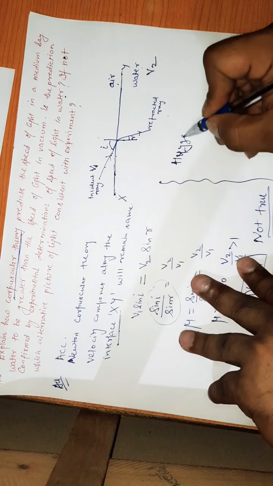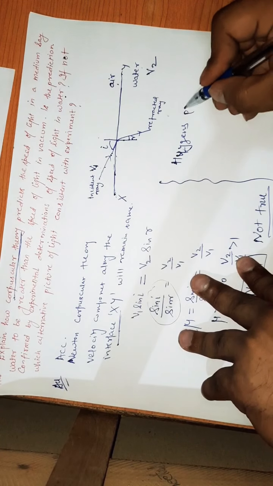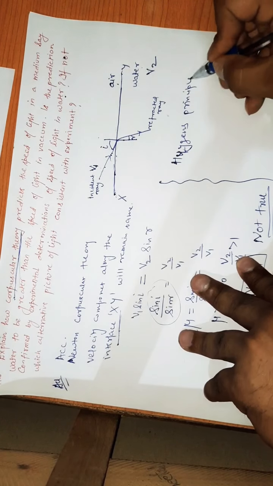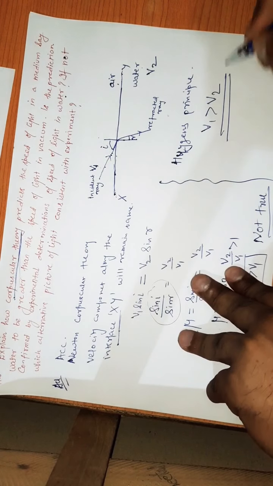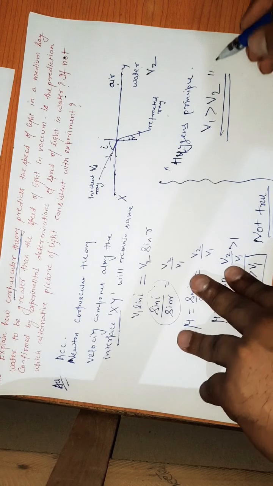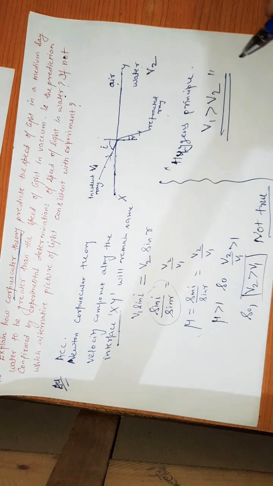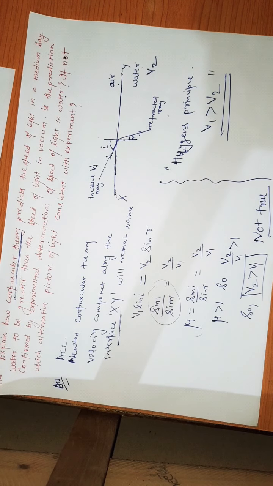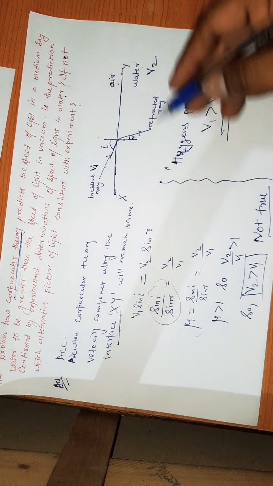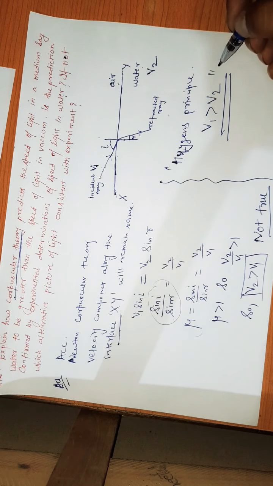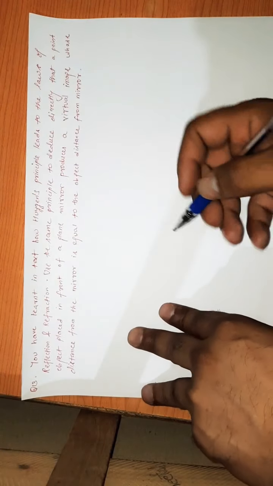According to Huygens principle, we know that V1 is greater than V2. For this you have to go for the video lectures, and we have derived this relationship there. That is V1 upon V2 is equal to mu is equal to sine I upon sine R, and law of reflection by Huygens principle. So this is question number 12. Now question number 13.